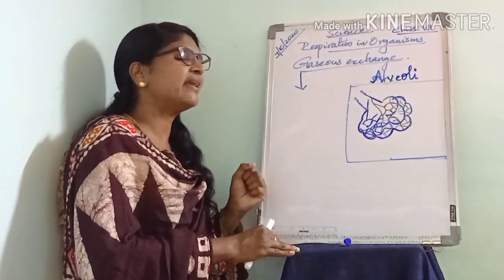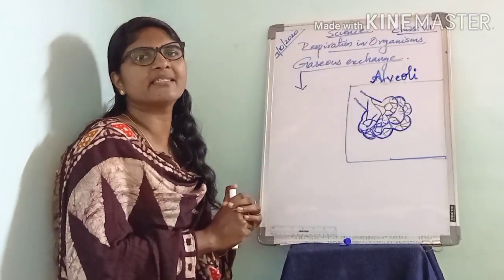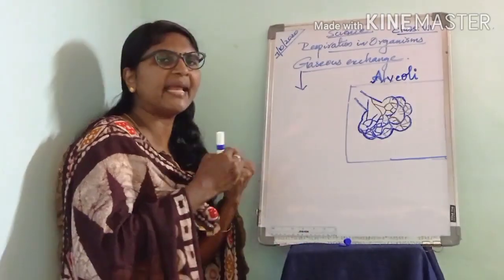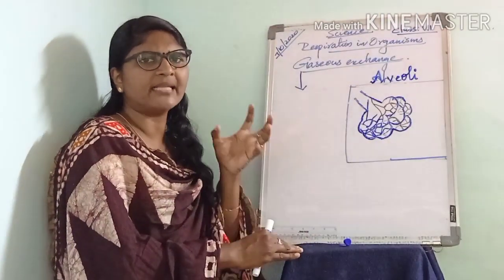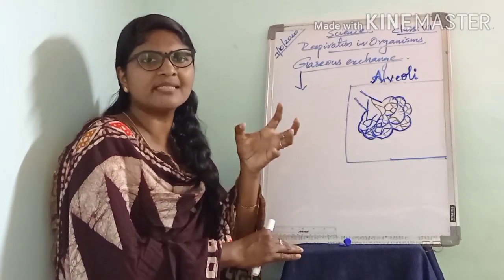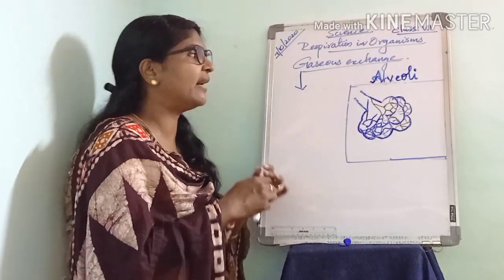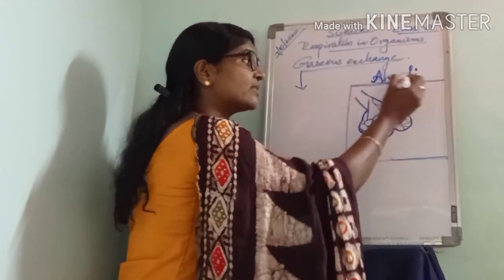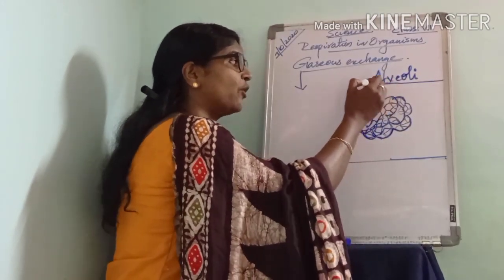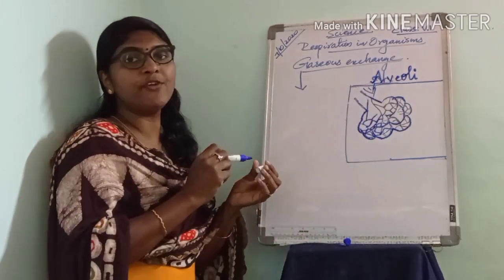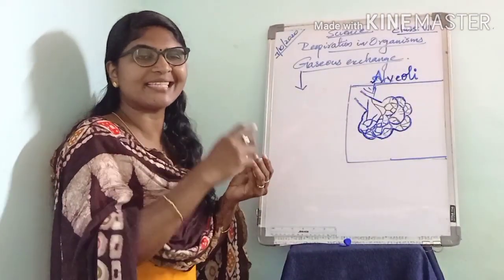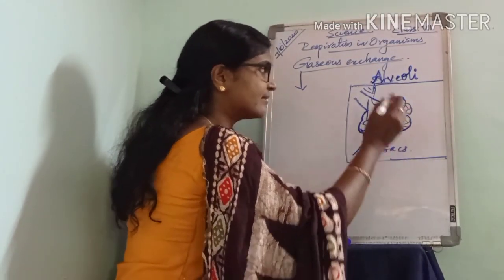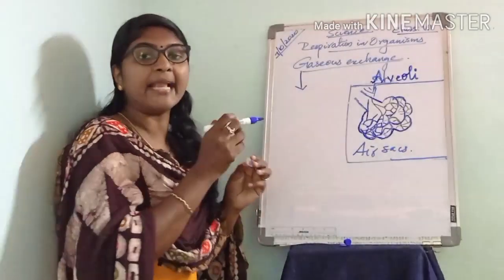Then let's see where gaseous exchange occurs in the body. When we breathe in, the air fills the alveoli of the lungs. Last class also we discussed the alveoli. Actually, the air sacs in the lungs are called the alveoli.